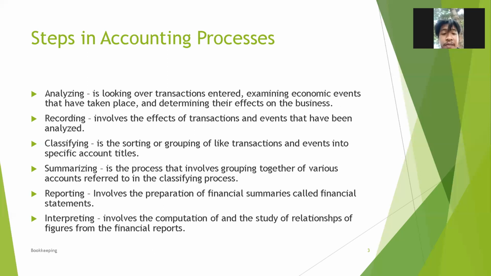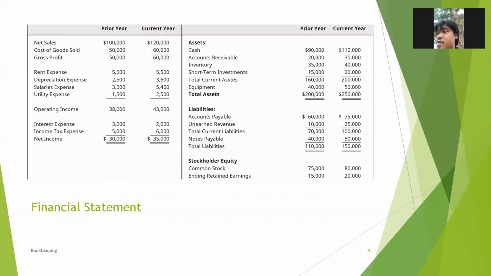Then summarizing is the process that involves grouping together of various accounts referred to in the classifying process. Then reporting involves the preparation of financial summaries called financial statements. And last is interpreting, which involves the computation of and the study of relationships of figures from the financial reports. Next.